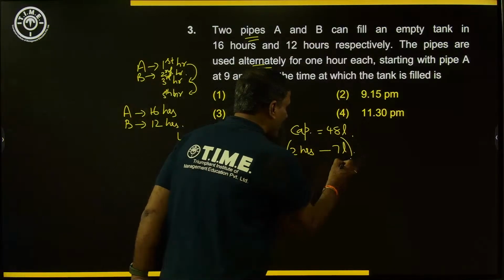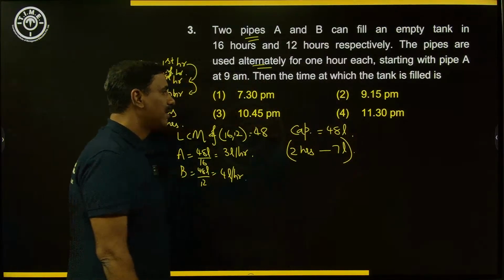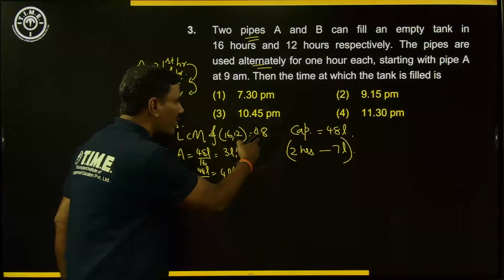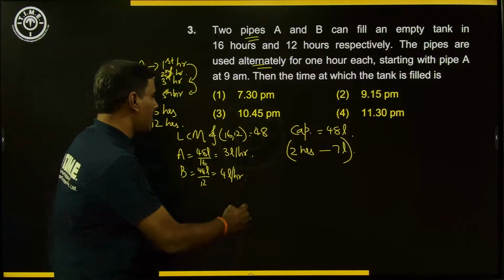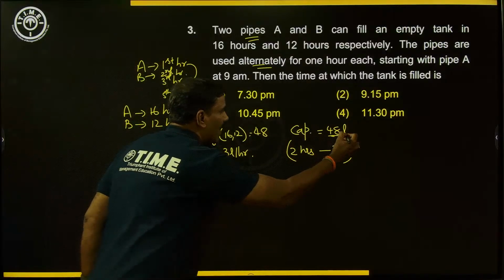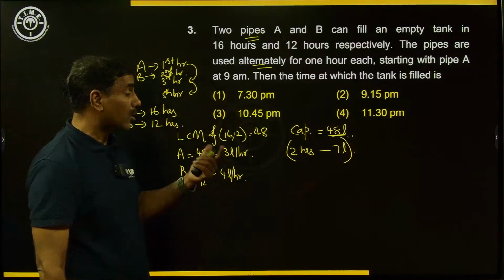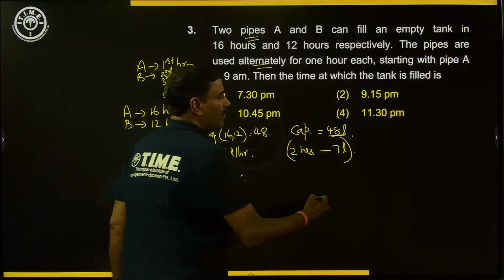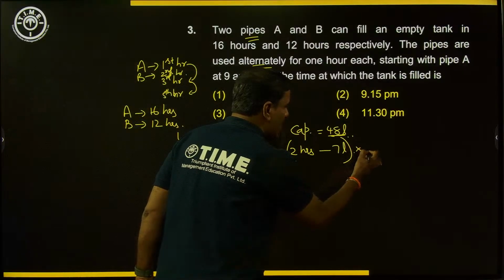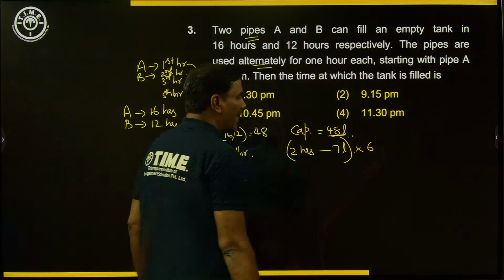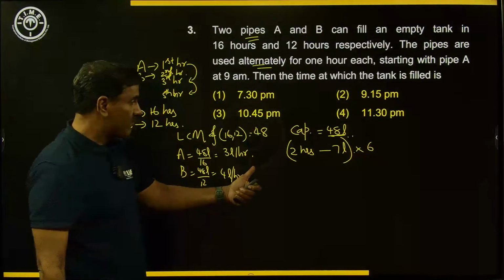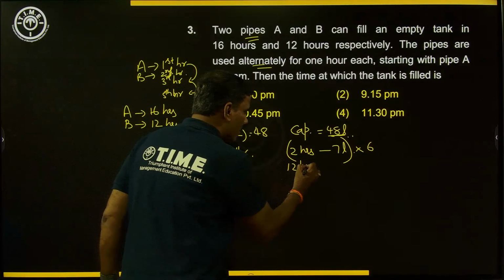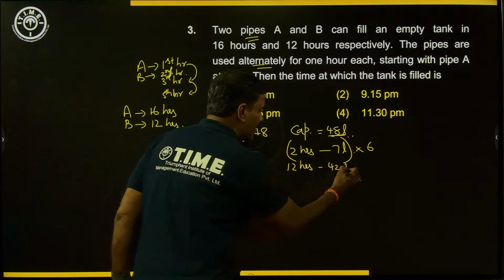And in that way, what we need to focus on is the nearest multiple of the work they are doing, out of the total capacity that we are assuming, which is 48 liters. So we have to take the multiple of 7 that is less than 48, which we will use for multiplication. 7 times 6 is 42, so we consider multiplying this 2 hours' work by 6 on both sides. That means in 12 hours they will fill 42 liters.